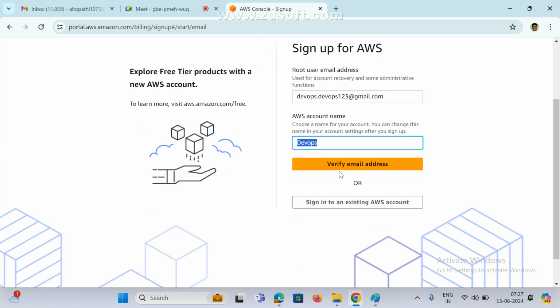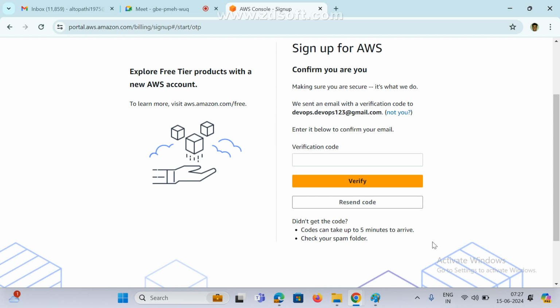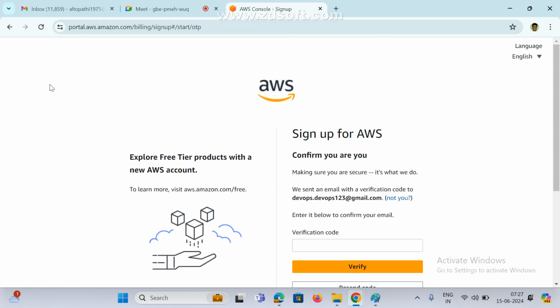Now it is verifying the email address, and if the email address is correct, it will go to the verification code. See here, enter the confirmation code. Now I need to open my email ID to check the verification code. But anyway, I gave a random email ID, so it won't work and I cannot verify it. These are the same steps only. I hope everyone can understand, there is not much difficulty.